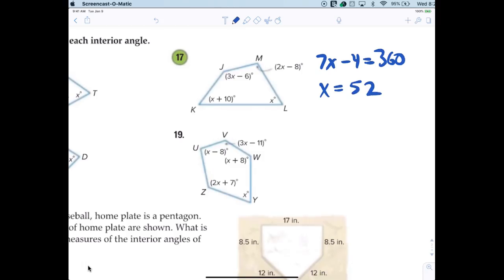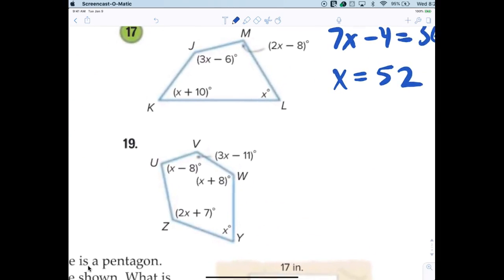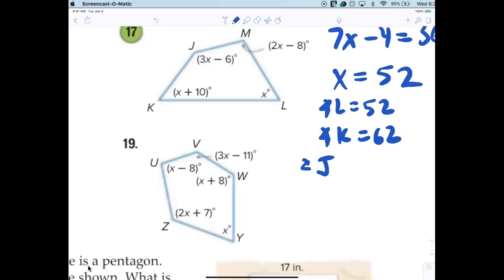Now I'm going to read the directions, because a big part of the mistakes in the question on the test is, are you solving for x or are you solving for the angles? In this case, we're looking for all the angles. So if x is 52, angle L equals 52. Angle K is equal to 62. Angle J is equal to 150. And angle M is 96.